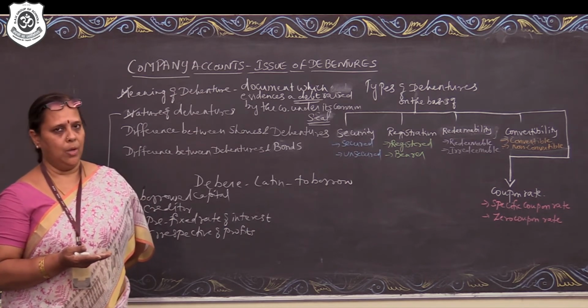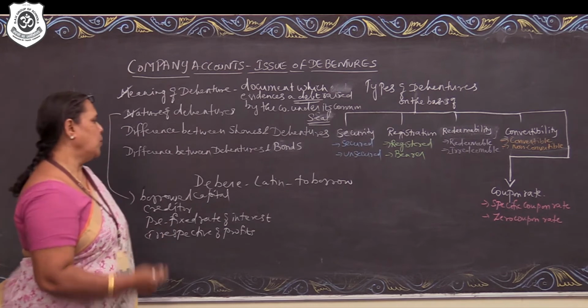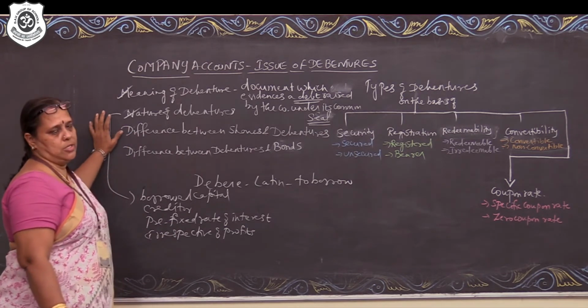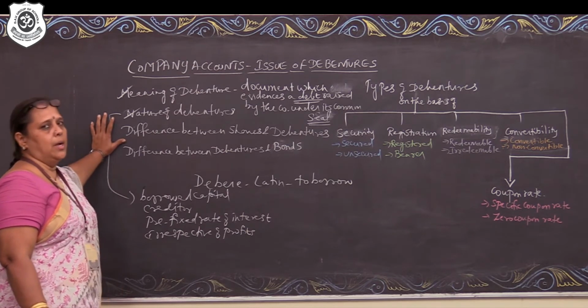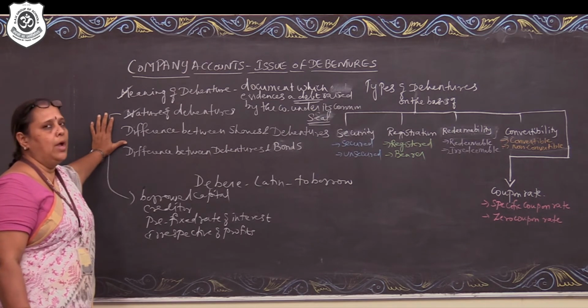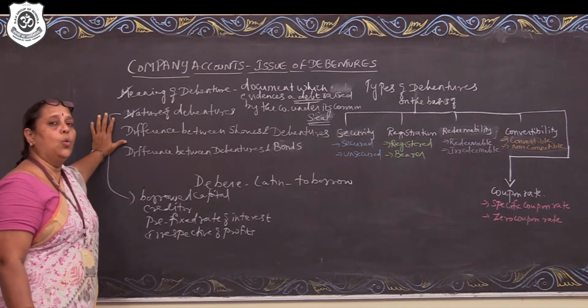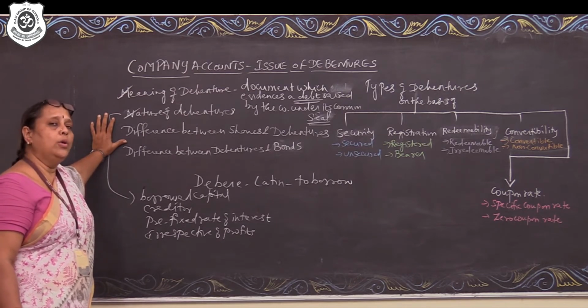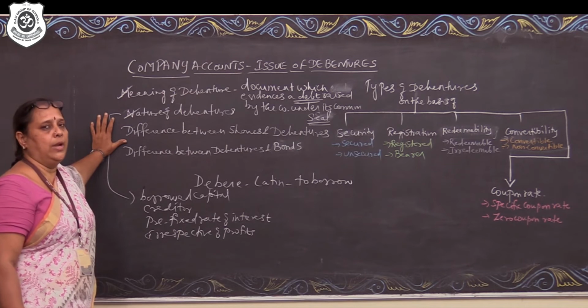Now coming to the next one, what are the differences between shares and debentures? We have completed company accounts issue of shares. Now we are going to company accounts issue of debentures. So you know that a shareholder is the real owner of the company. He is a residual owner of the company. Shareholder does not carry a prefixed rate of dividend.